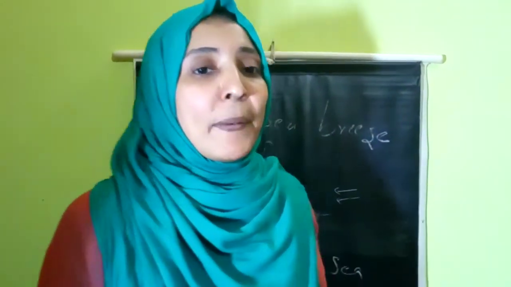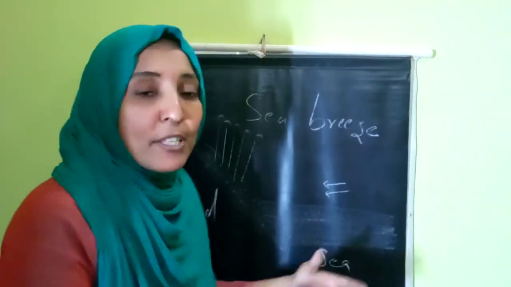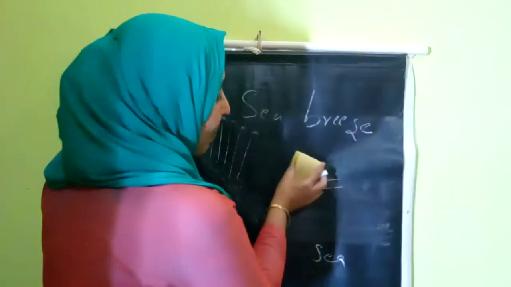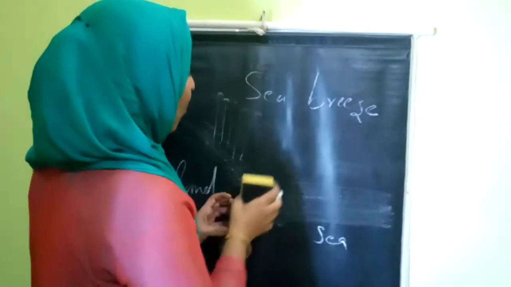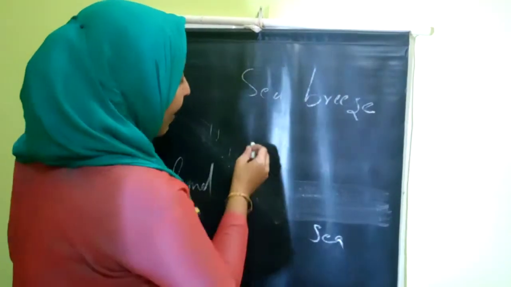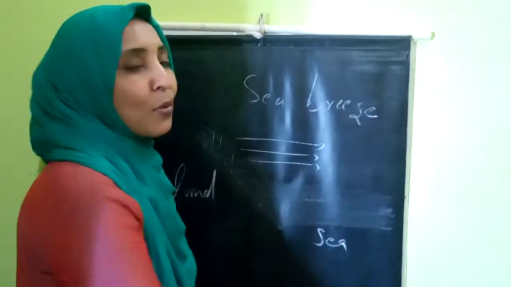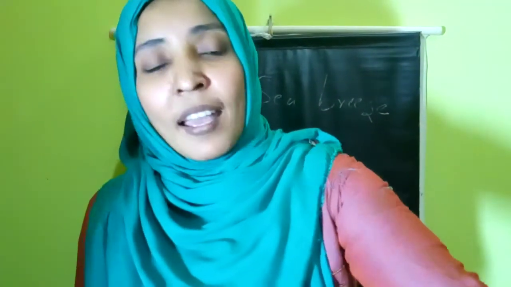At that time, just the opposite may happen. The air above the land becomes cool and this cool air comes towards the sea. This is called a land breeze. This phenomenon of land breeze occurs during night and the phenomenon of sea breeze happens during daytime.